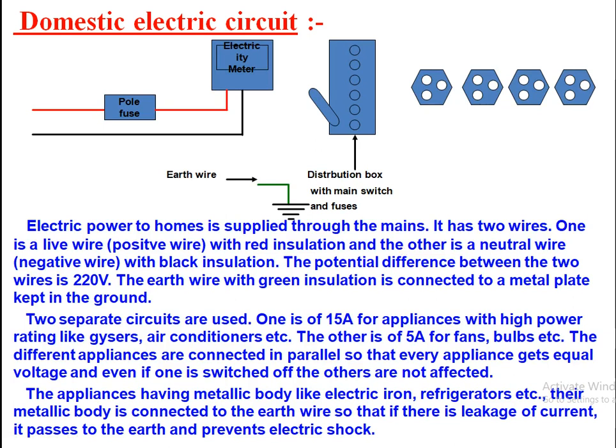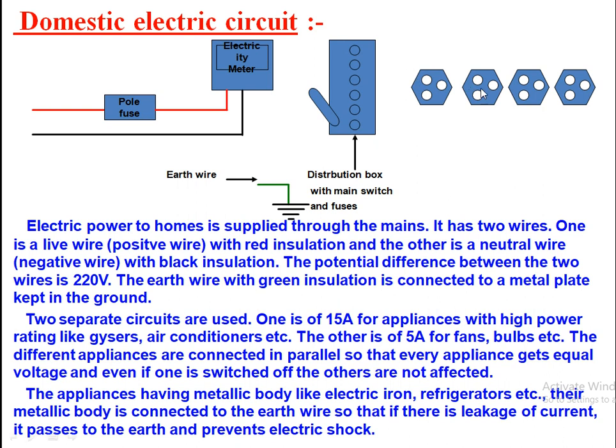Now the practical applications of the magnetic effects of electric current in domestic electric circuits. It is a different part now, in practical day-to-day life. How domestic electric circuits are constructed is important to know. So here it is the diagram. In our home, the electric power supplied by the power plant is about 220 volts, with a maximum current of 15 ampere, and a frequency of 50 hertz, which we have already discussed.